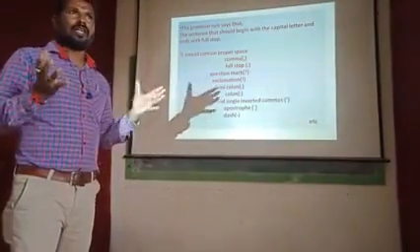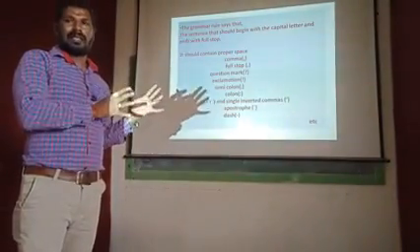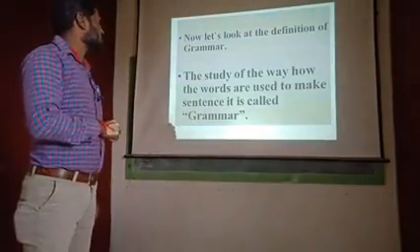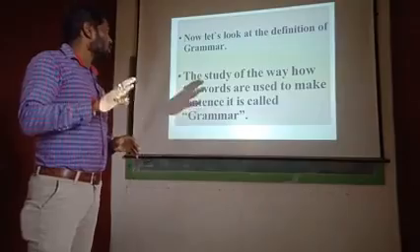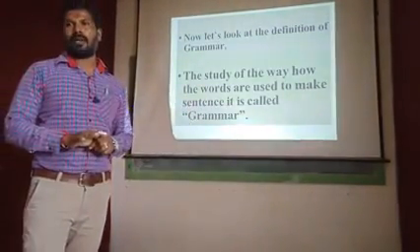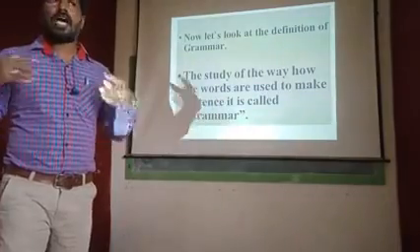All of that is what grammar tells us. Now let's look back at the definition once again: the study of the way the words are used to make a sentence is called grammar. Did all of you understand? I hope you understood.